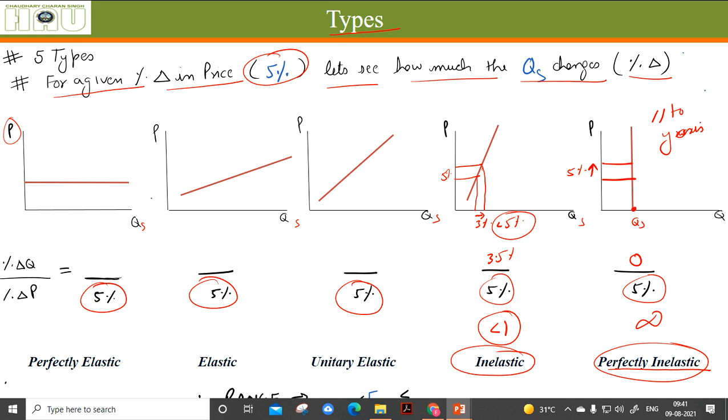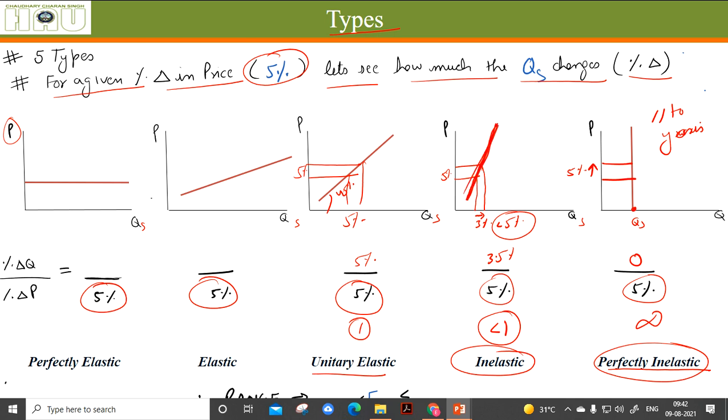And when the price increases by 5% and the quantity supplied also increases by the same percentage, the value of elasticity will be 1, and the supply curve will be called unitary elastic. It will be at 45 degrees from the x-axis as well as the y-axis, and the more inelastic the curve, the steeper it will be.